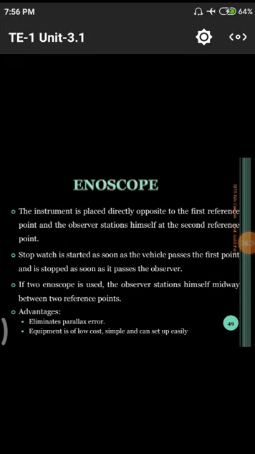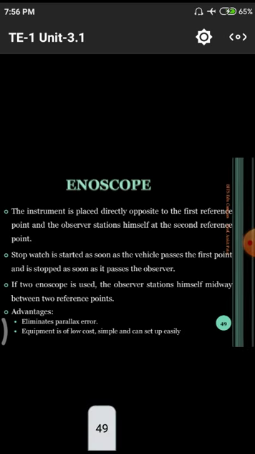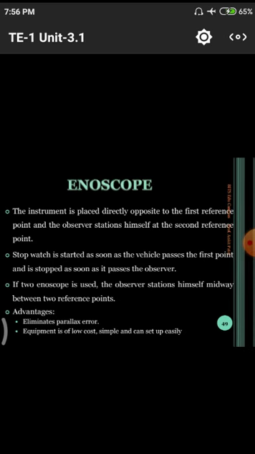What are the disadvantages and advantages of using this enoscope? Preliminarily, with manual observations, we have some amount of parallax errors and some amount of signal delay. That means if the person is too late to give the signal, some amount of time will be wasted, and we will have some amount of error in what we observe. Likewise in the enoscope also we have some points to consider. What are those? We need to know.